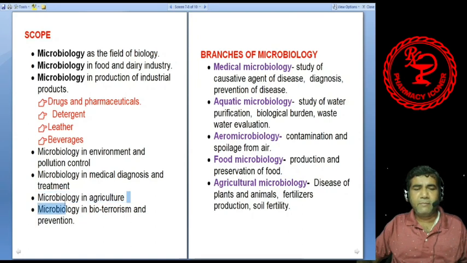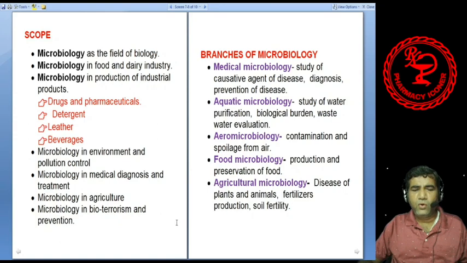Again, agriculture. Microbiology in agriculture: many microbial diseases occur to plants and animals. To prevent these diseases, knowledge of microbiology is essential. Moreover, for the biofertilizers, that is the decomposed material of plant and animal excreta, those biofertilizers are produced with the help of microbiology.